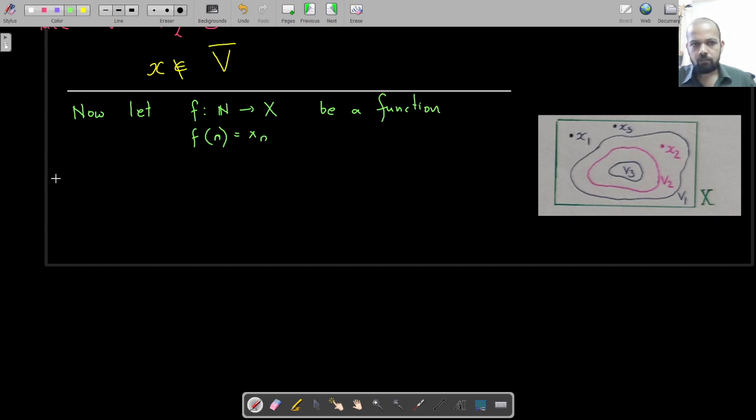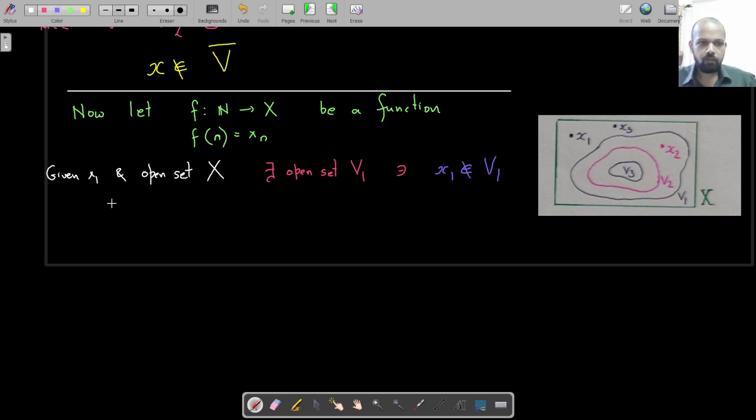Now what we say is that given x1 and an open set, instead of U I can take the whole of X. There exists an open set V1 such that x1 does not belong to V1.